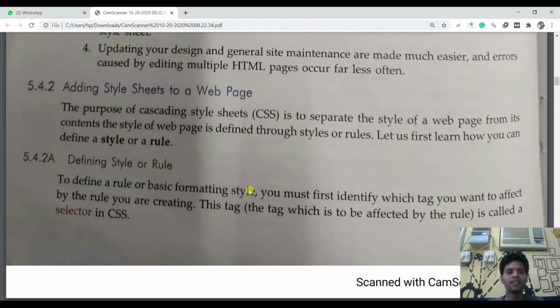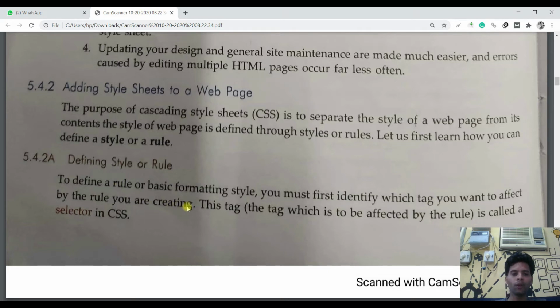Now, adding a style sheet to a web page. The purpose of CSS is to separate the style of a web page from its content. The style of a web page is defined through styles or rules. Let's take an example, defining a style or a rule. To define a rule or basic formatting style, you must first identify which tag you want to affect by the rule you are creating.